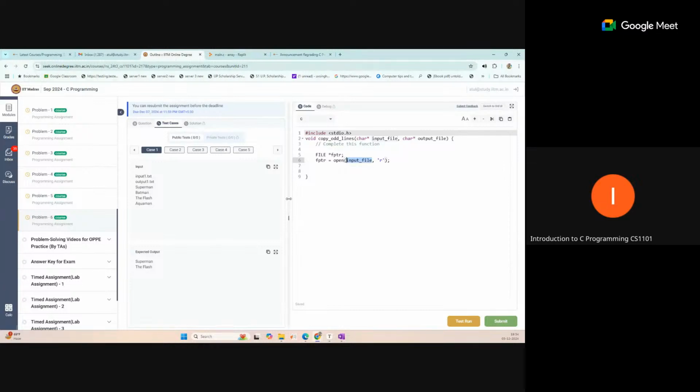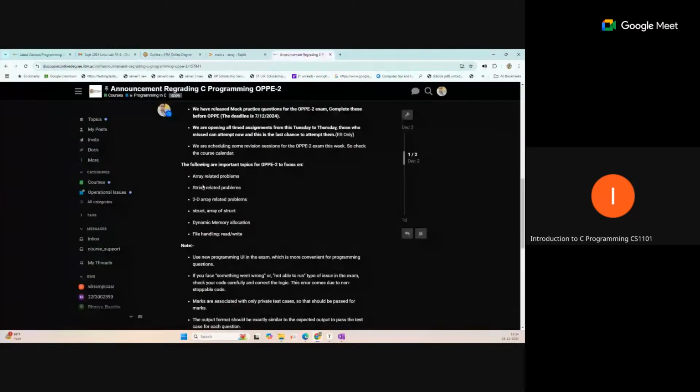So these are the necessary important things you should focus on: array related, string related, 2D related, dynamic memory allocation, struct, array of struct related, and file handling. These are the important points you should practice for the questions, and your questions will be based on this only. Some logic will be there that you have to figure out in the exam itself, but your practice should be around this.